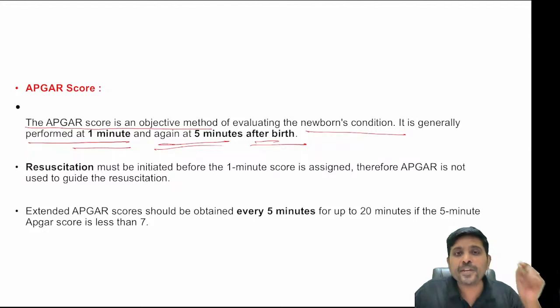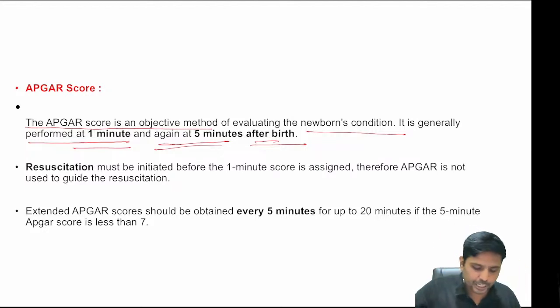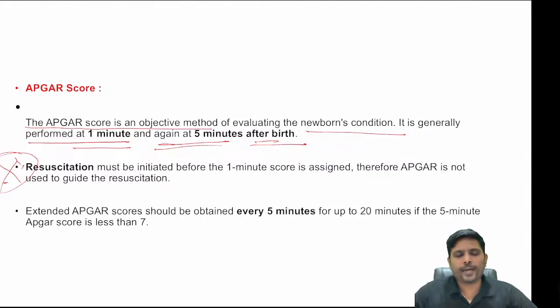This point should be mentioned in your answer sheet. Which one? Apgar score is not necessary for neonatal resuscitation.